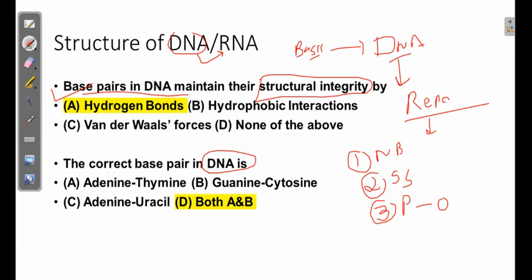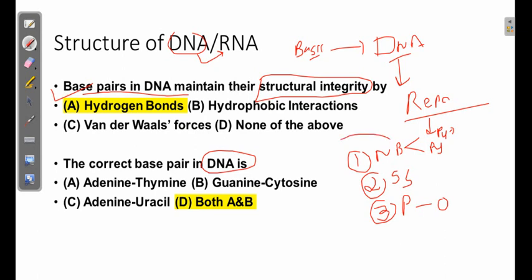In nitrogen bases, we know there are two kinds: purine and pyrimidine. Purine and pyrimidine are the two complementary base types.